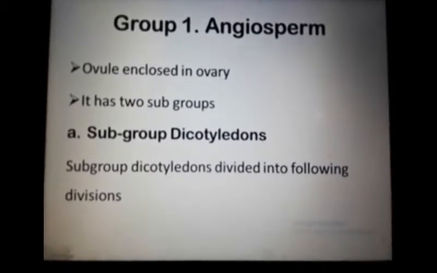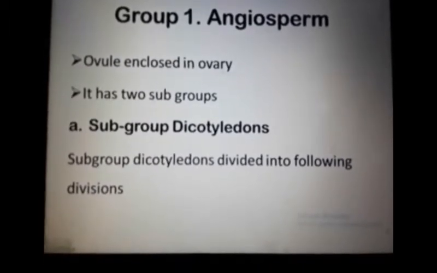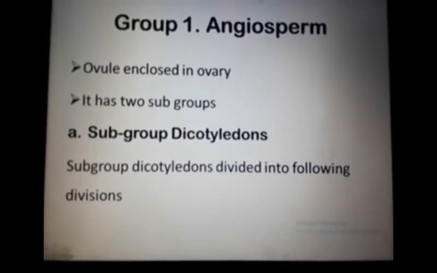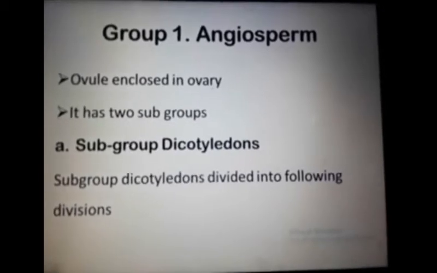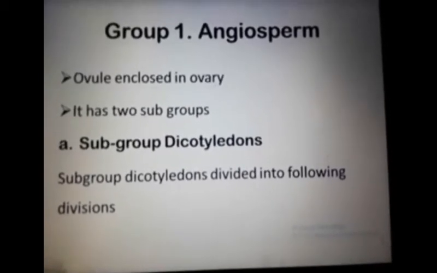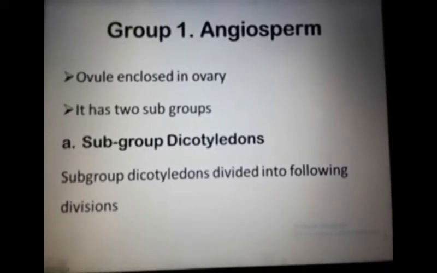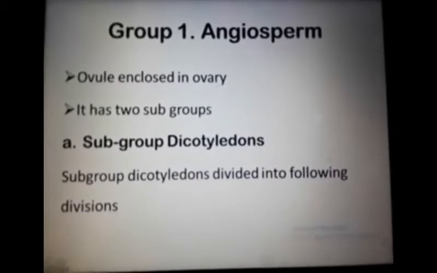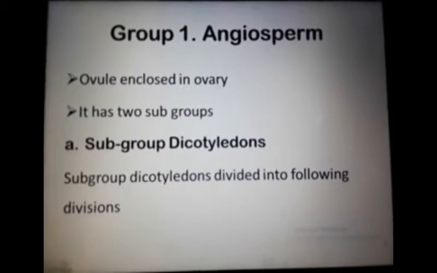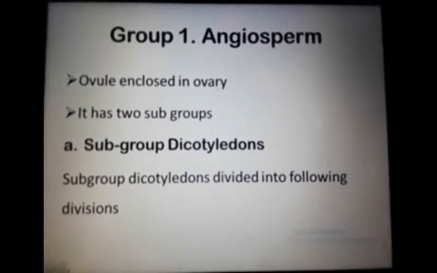The ovule is enclosed in the ovary. In case of angiosperms, the ovule is enclosed in the ovary, and they are flowering plants. Pollination occurs in them. Angiospermae have two subgroups: dicotyledons and monocotyledons.